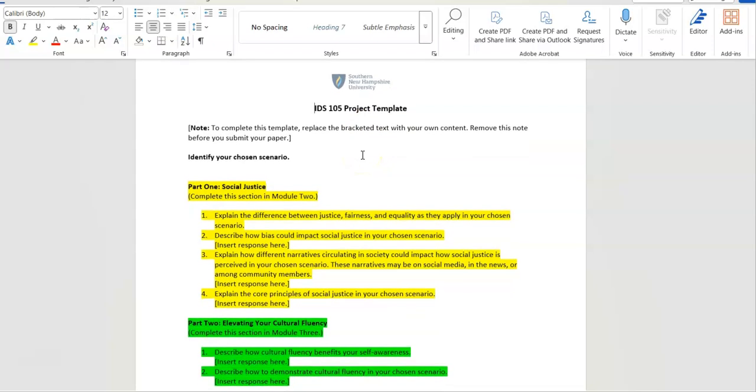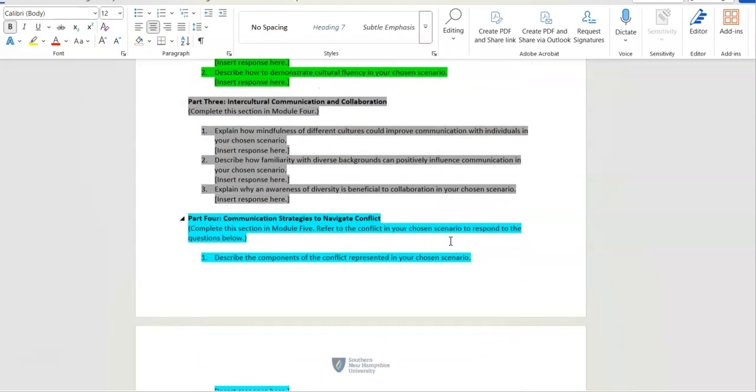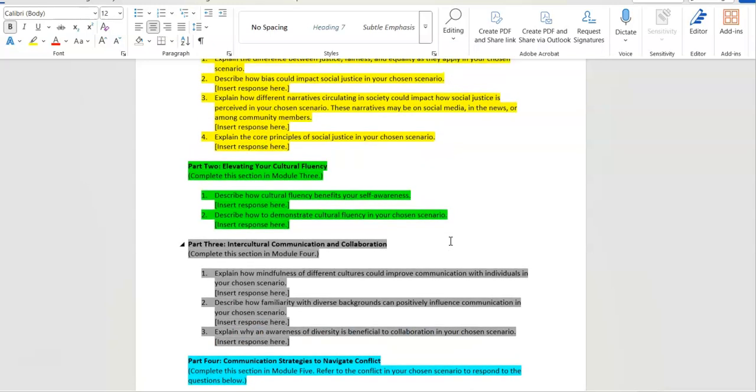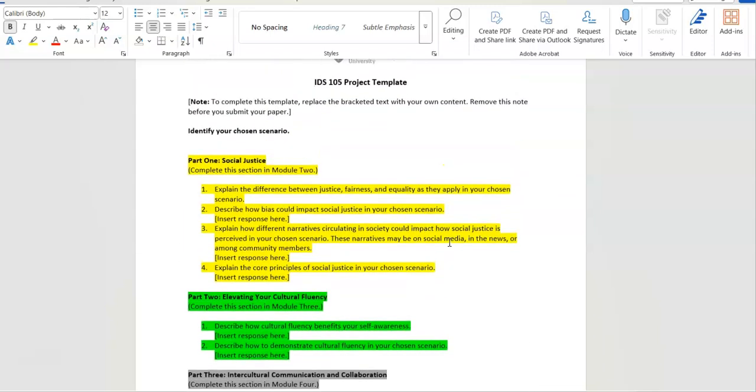Now, for some of you, you might have just used the template and typed everything right in here. So you have one completed document. Others of you might have gotten a little bit creative and maybe created your own project or made it look a little bit different. As long as you have all pieces and parts, the point is you're turning in one cohesive document that has all of the project drafts and all of the questions in one document, okay? Now, the key for this week is you are not starting over or doing anything new, okay? You already have your project put together because you've been submitting drafts from week to week, all right?